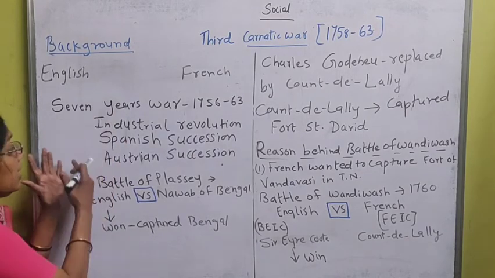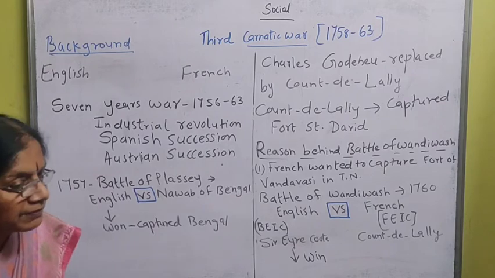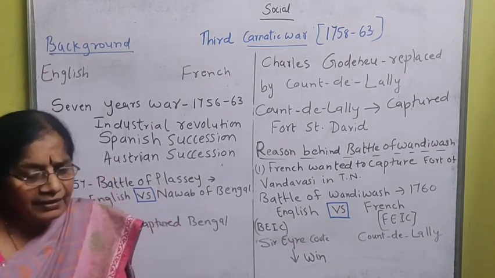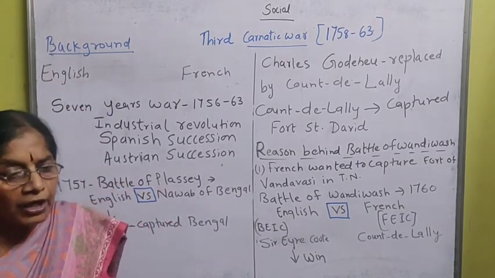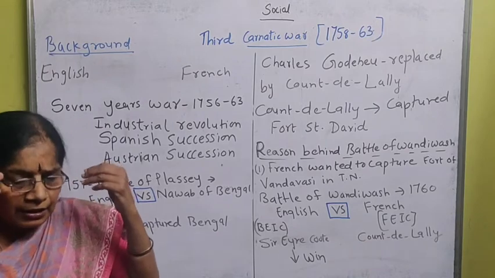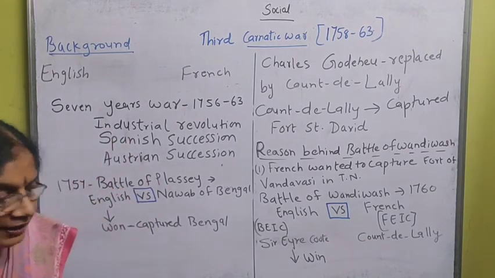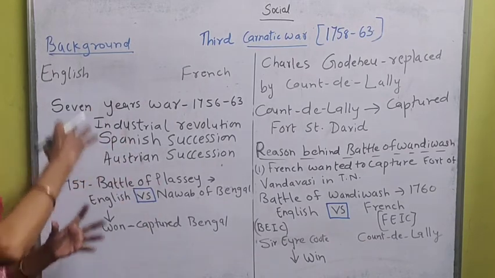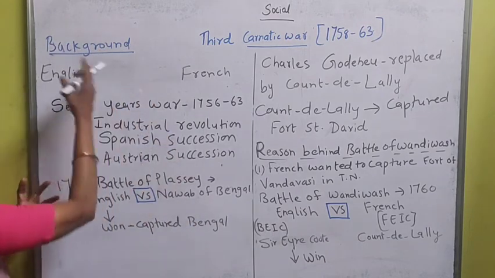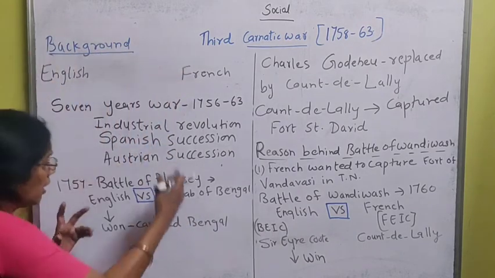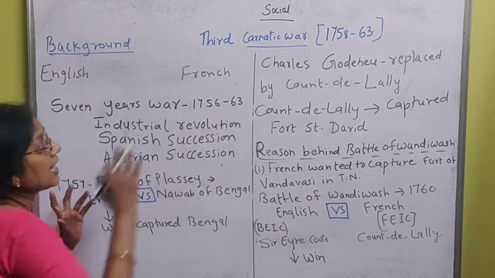The English and French thought that we have to stop the war and we have to be peaceful. That I will explain to you later on. Once again I want to explain the background and then what happened in the Third Carnatic War.